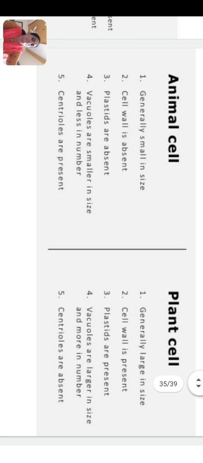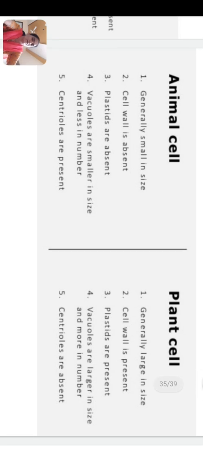Next is the difference between the plant cell and animal cell. A question may be asked, what is the difference between the plant cell and animal cell? Animal cell is small in size, while plant cell is larger in size. Cell wall is absent in animal cell and present in plant cell.